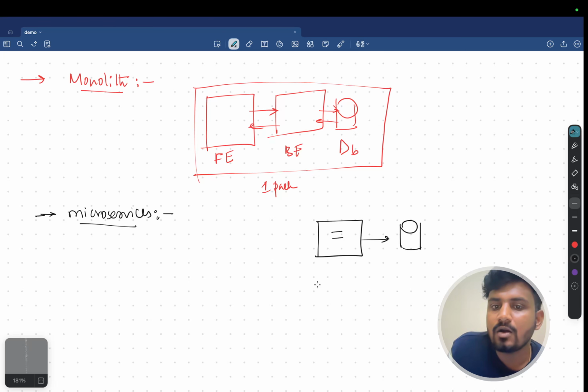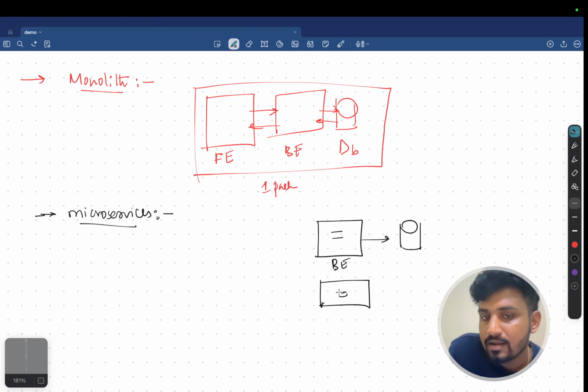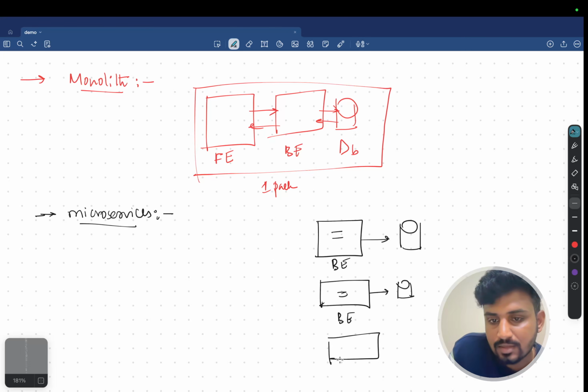Clear? Now you are going to have another backend. See, in monolithic we have only one layer of backend, one layer of front end, one layer of database. That's all. But here we have one backend, and here another backend which is connected with its own database. But now you tell me, two backends and another one, third, let me take this.